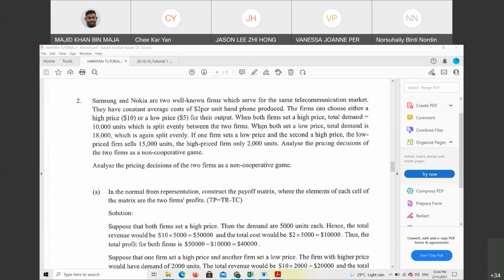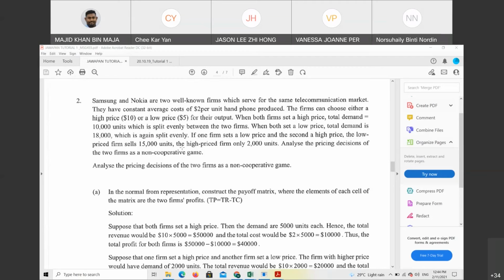When both set a low price, the total demand is 18,000, again split evenly. If one firm sets a low price and the other a high price, the low price firm sells 15,000 units and the high price firm only sells 2,000 units.